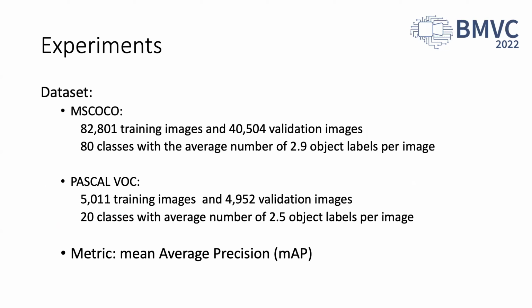We evaluate our model on two public benchmark datasets, MS-COCO and Pascal VOC. The MS-COCO dataset has 2,801 training images and 40,504 validation images. It has 8 classes with an average of 2.9 object labels per image. The Pascal VOC dataset has 5,011 training images and 4,952 validation images. It has 20 classes with an average of 2.5 object labels per image. The performance metric is the mean average precision, mAP.